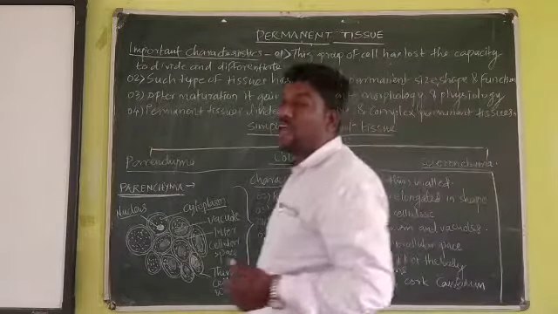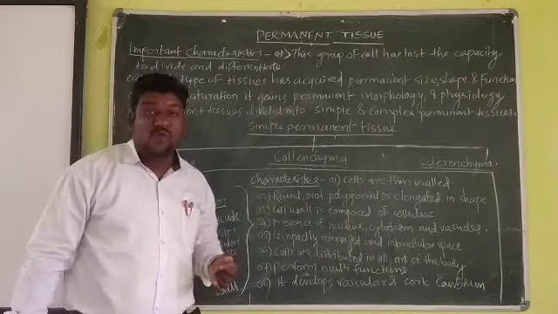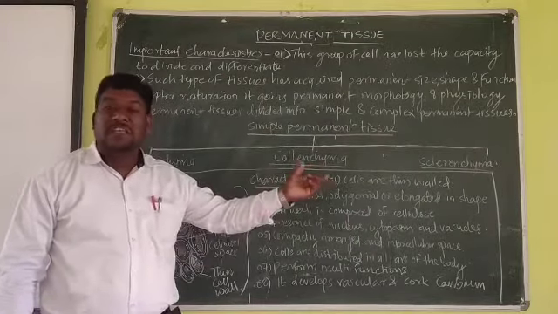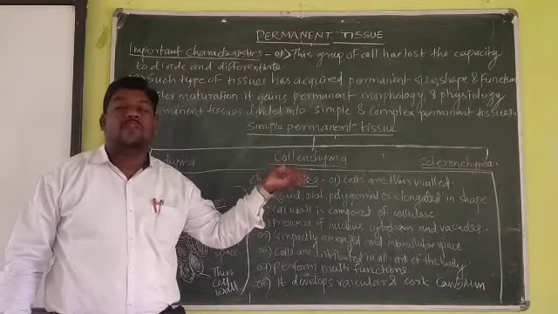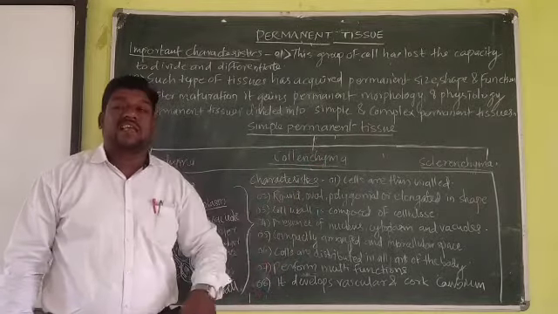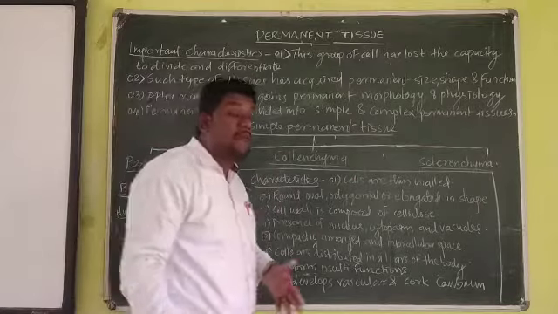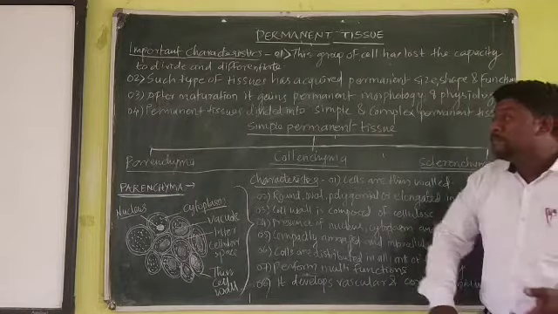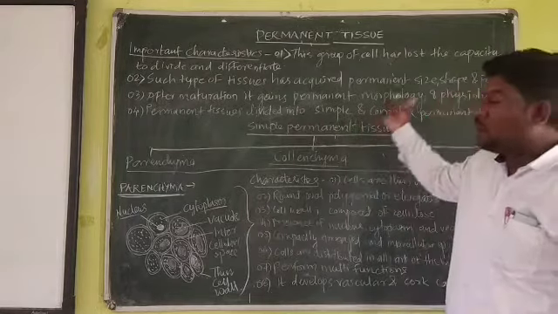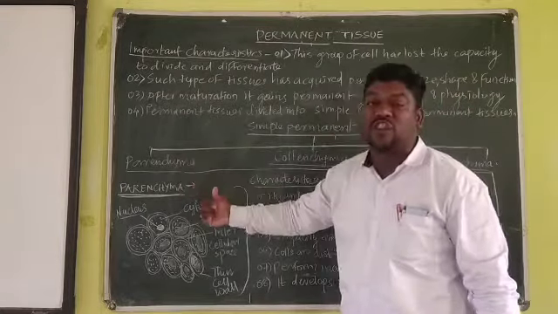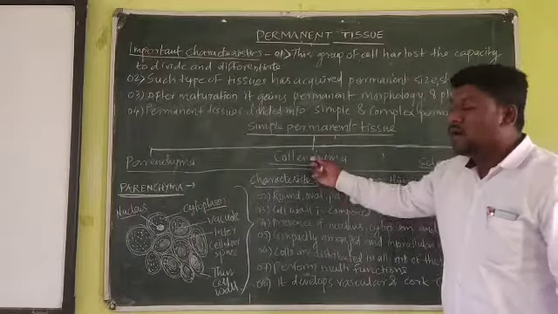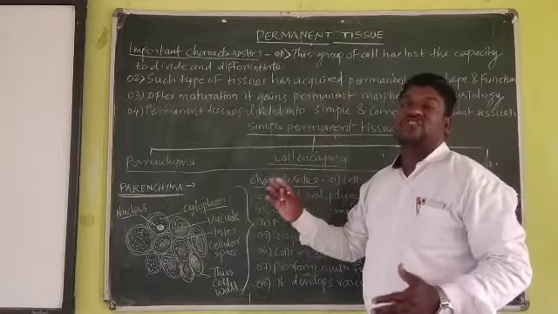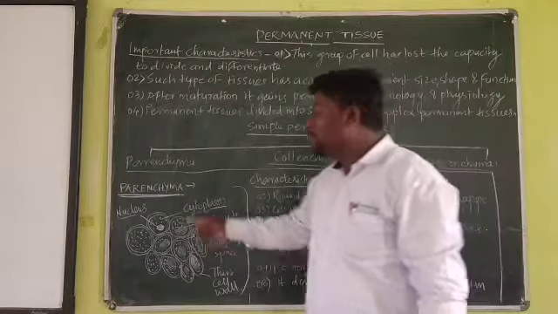You have to raise your own questions from this. The question may be of different types. What are these three types? These three types, parenchyma, collenchyma and sclerenchyma, belong to simple permanent tissue or complex permanent tissue? Yes, you can raise your own questions. So simple permanent tissue is divisible into three parts: parenchyma, collenchyma and sclerenchyma. Got it?